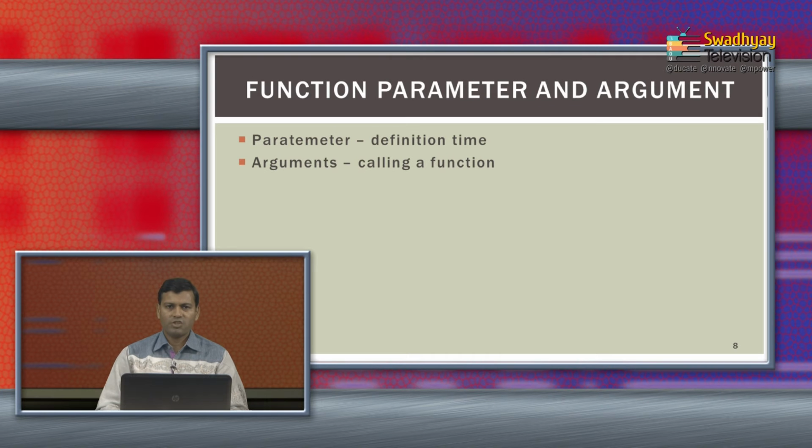Now, when you define a function, at definition time you write the function keyword, the function name, and in the parentheses you define variables. These are known as parameters. When you call the function, at that time you provide values, and these are known as arguments. But the keywords parameters and arguments are used interchangeably in PHP, though this is the basic difference between parameters and arguments.